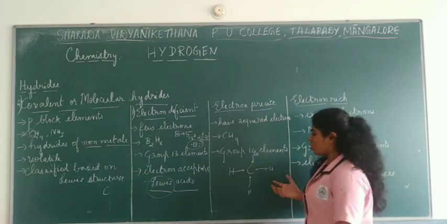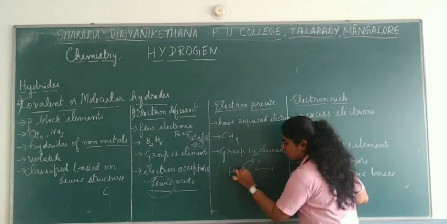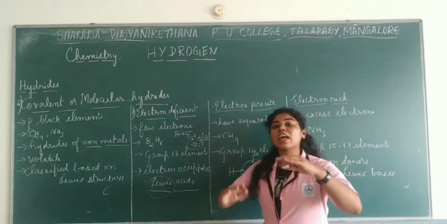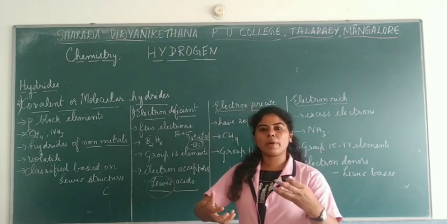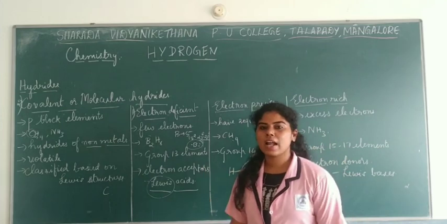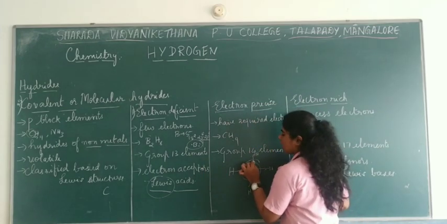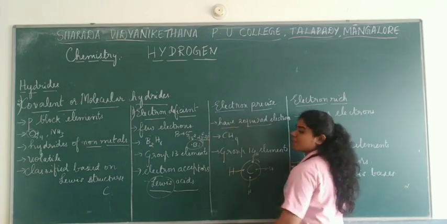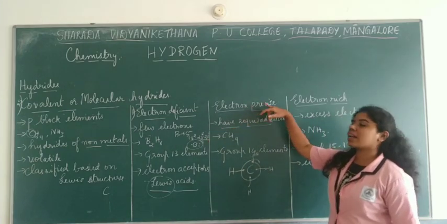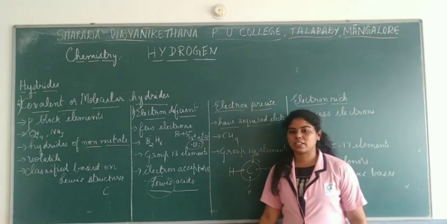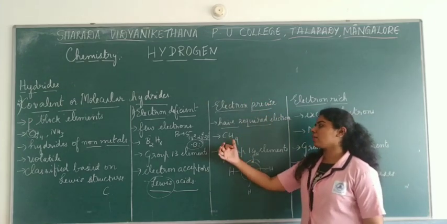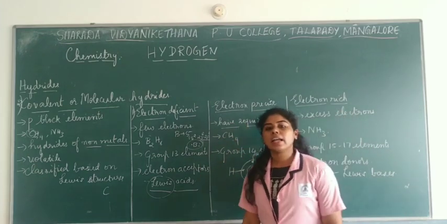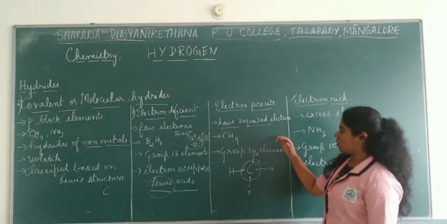So here 4 electrons are donated by carbon and here 4 electrons from hydrogen. So they are equal in number. That means nobody is dominant, right? And nobody is lower than that. So here they are said to be precise in nature. That's why we say that they have the required number of electrons and these are electron precise type of hydrides. So usually the examples are CH4, all these group 14 elements come under electron precise hydrides.